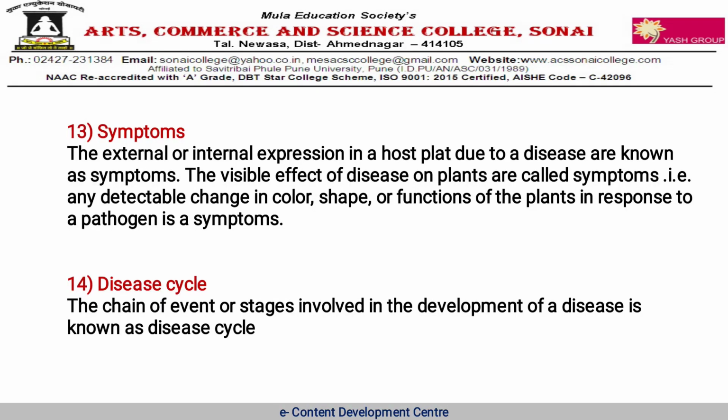It is the visible effect of disease on plants, that is, change in color of the leaf, change in shape of the leaf, or different colored spots produced on the plant surface, known as symptoms.